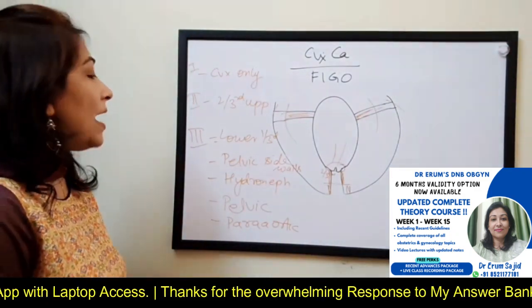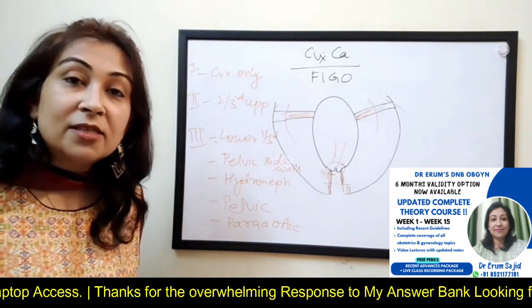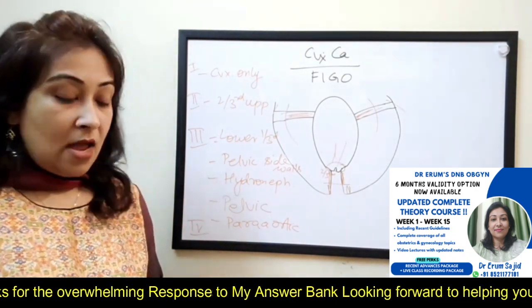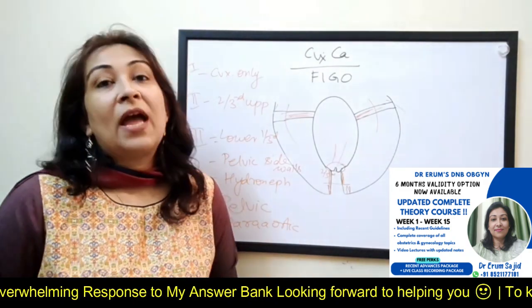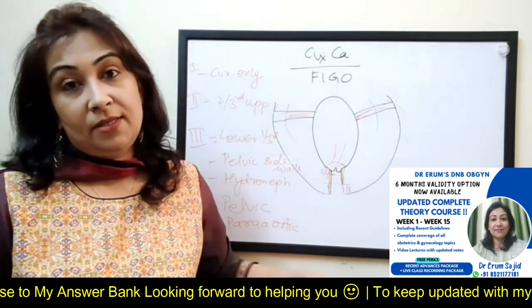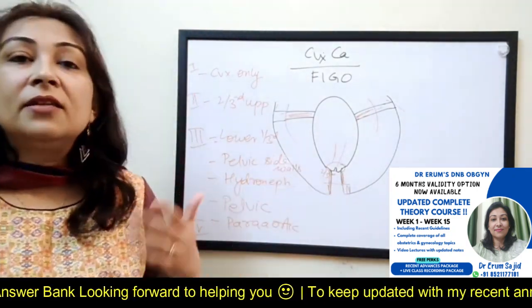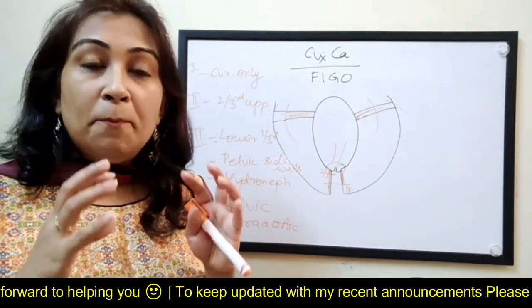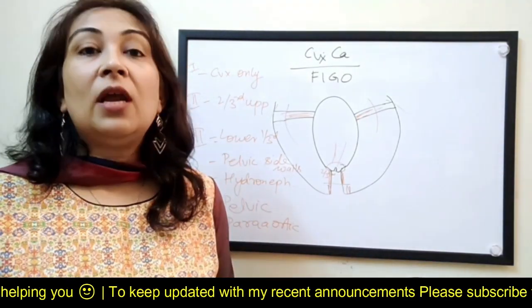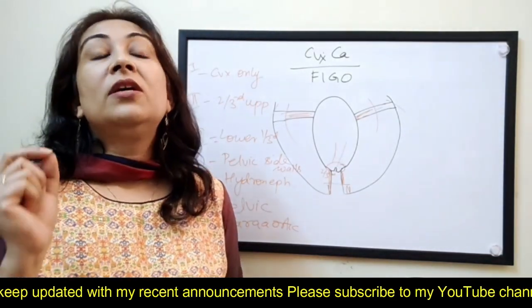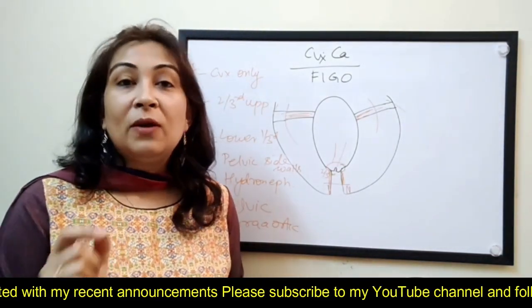So anyways, and of course stage 4, like in all cases of FIGO staging, stage 4 happens to be the bladder, the rectal involvement and the spread beyond the pelvis. Mets to liver, lungs, brain and so on. So this was the very basic conceptual FIGO staging. In the next segment, I'm going to talk about 1A1, 1A2, 1B1 and so on.